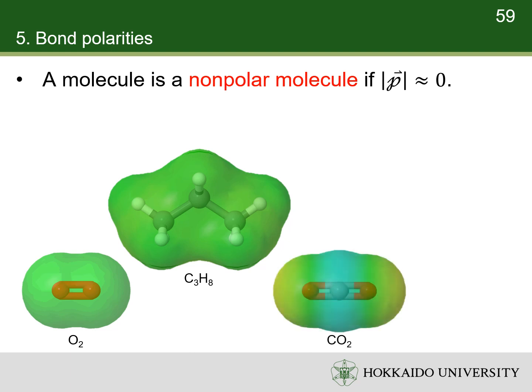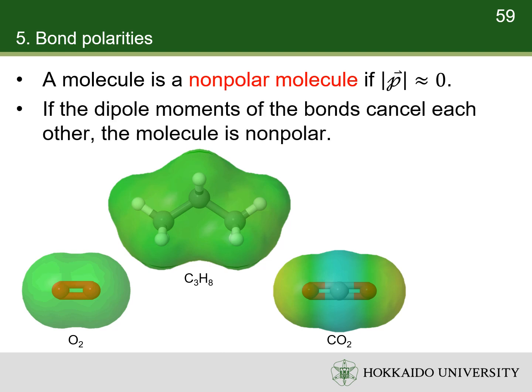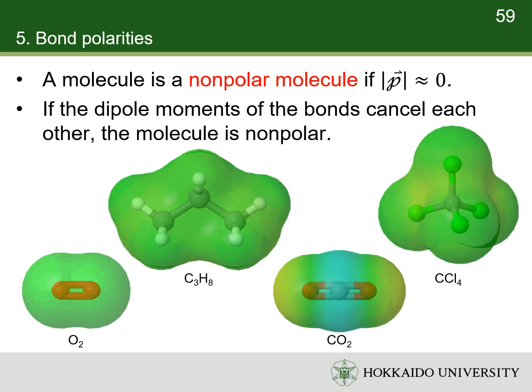The carbon dioxide molecule has two polar carbon-oxygen bonds, but the geometry of carbon dioxide is linear, so that the bond dipole moments cancel and there is no net molecular dipole moment. So, carbon dioxide is completely nonpolar. Carbon tetrachloride is also completely nonpolar because the four polar carbon-chlorine bonds cancel out each other due to its tetrahedral molecular geometry.